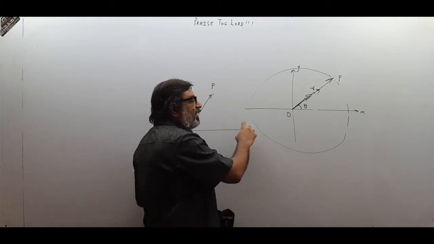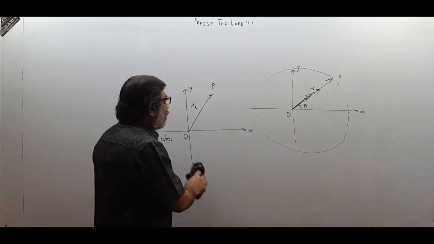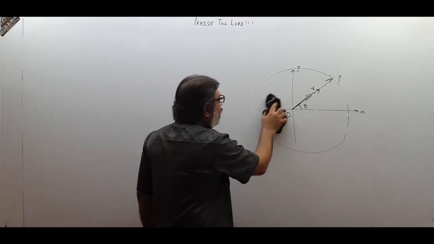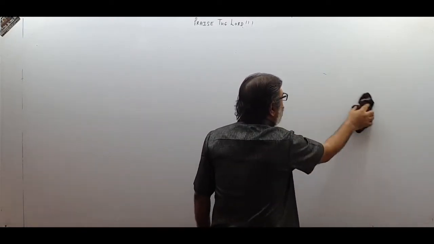Here also I have to fix up the x-axis and y-axis first. So why do we need to fix the x-axis and y-axis always? To decide the position of a body.